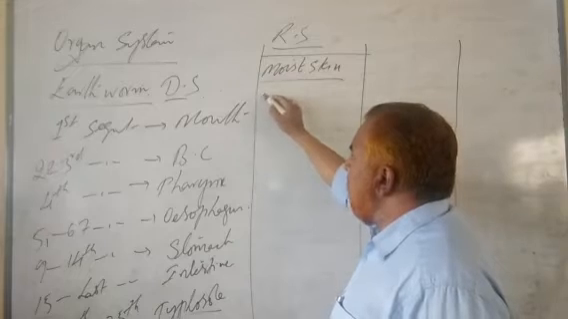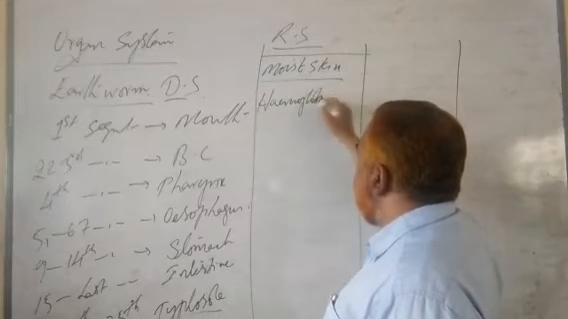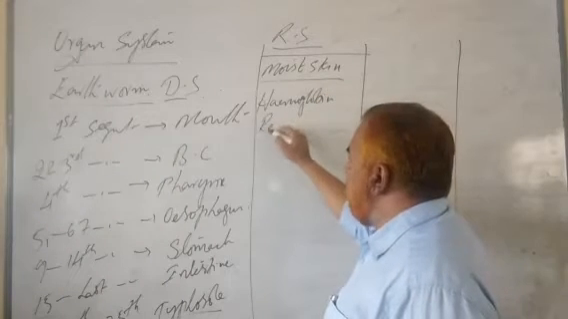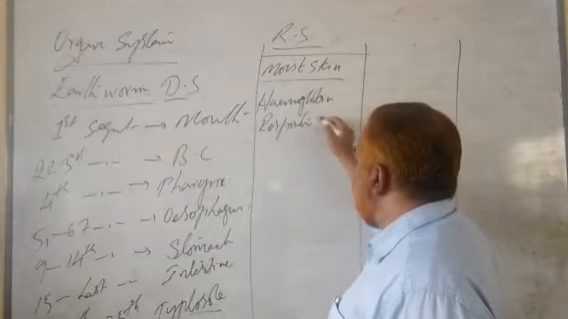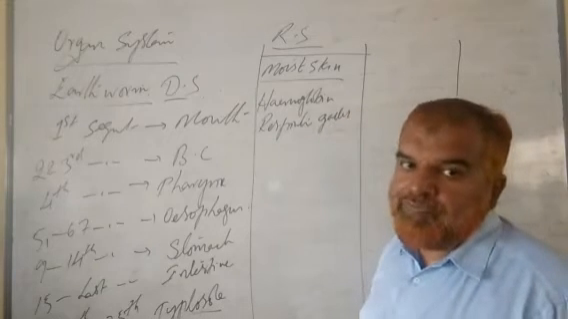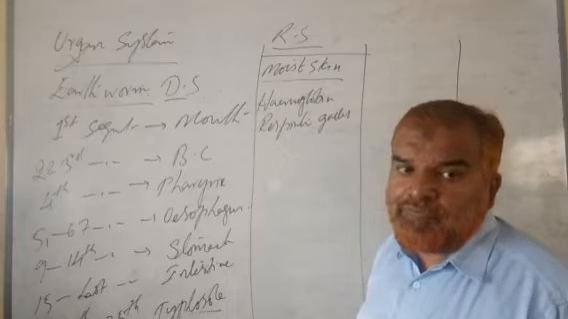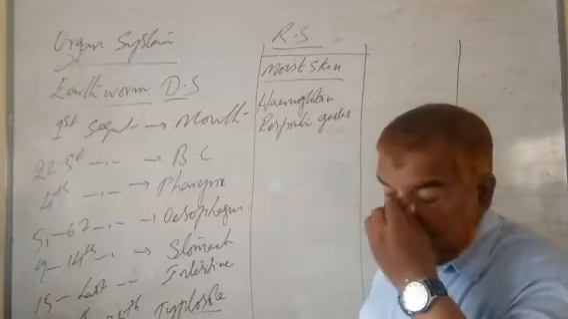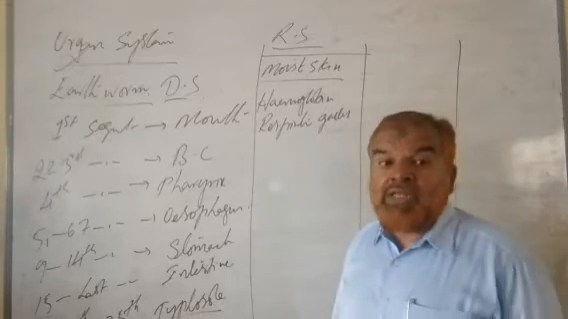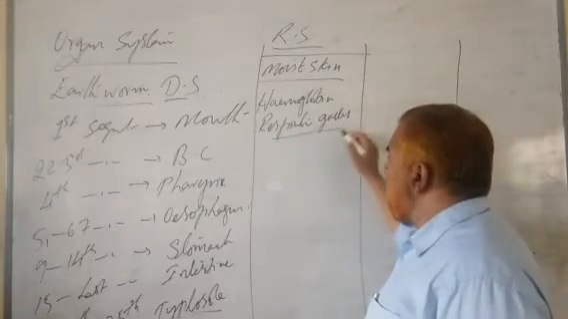Fine. And then it has hemoglobin, which carries respiratory gases. Exchange of respiratory gases, oxygen and carbon dioxide, takes place through the skin, moist skin. Next. Clear? Respiratory gases, hemoglobin.